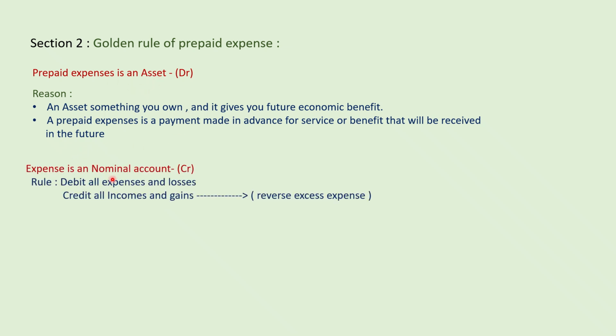And expense is a nominal account. So according to the nominal account, debit all expenses and losses, credit all incomes and gains. And in this we will see the journal entry. The general journal entry of this prepaid expense is this: prepaid expense account debit to cash account or bank account. Here, according to the real account, prepaid expense is an asset which will be received in the future, which has a value.